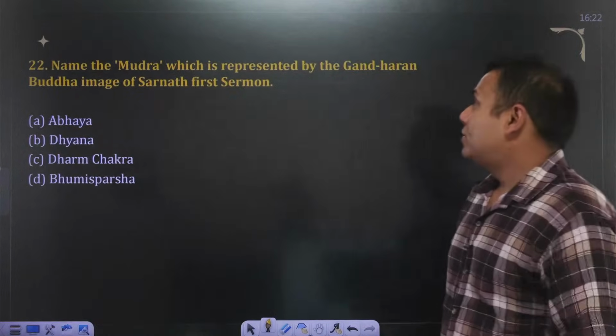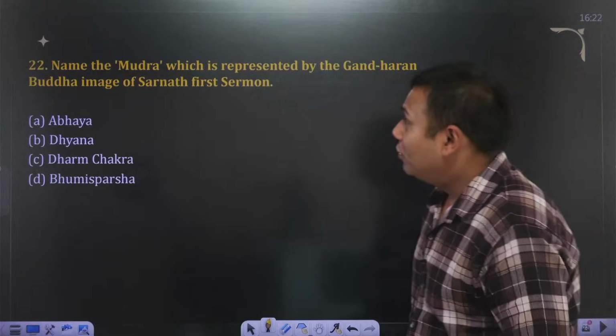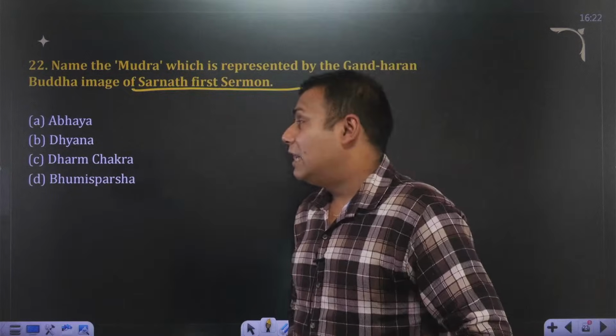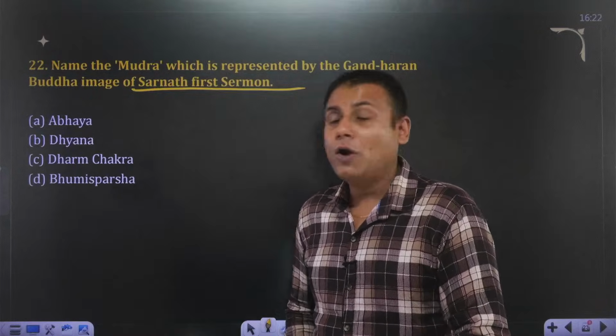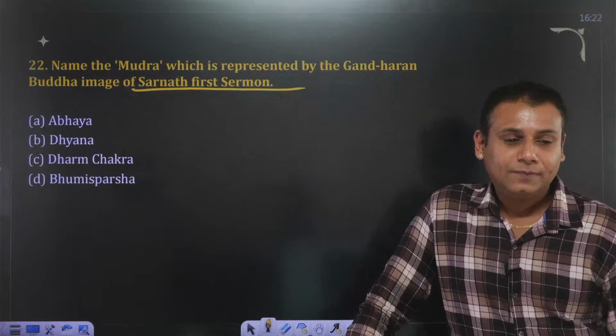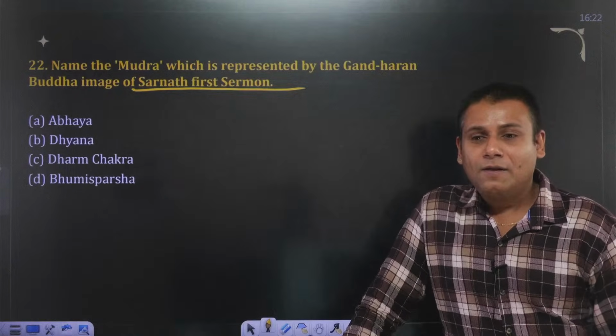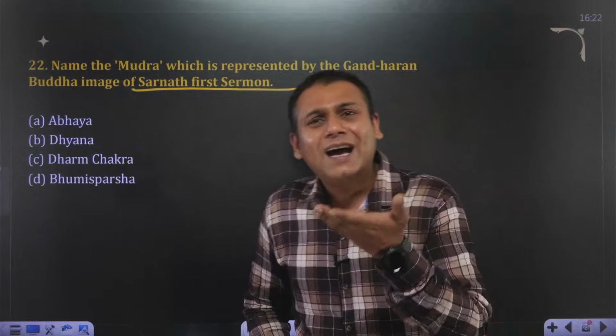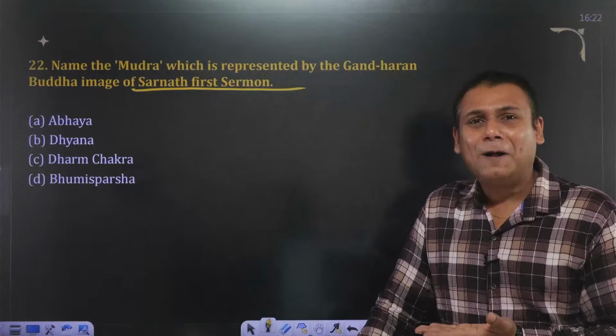Name the mudra which is represented by the Buddha image of Sarnath, the first sermon. Abhay Mudra, Dhyan Mudra, Dharma Chakra Mudra, or Bhumi Sparsh Mudra. Fast. You can easily answer this question even if you don't know about the mudra.